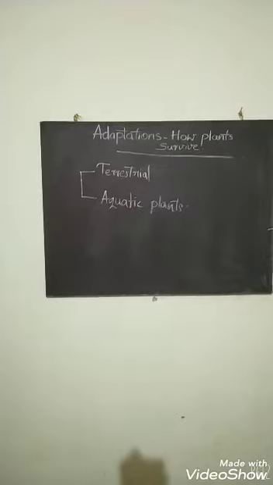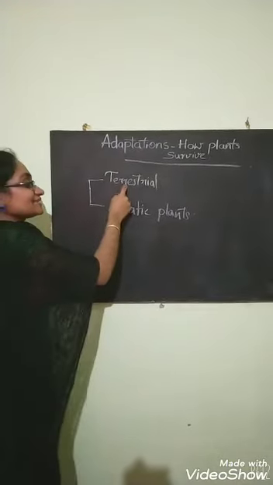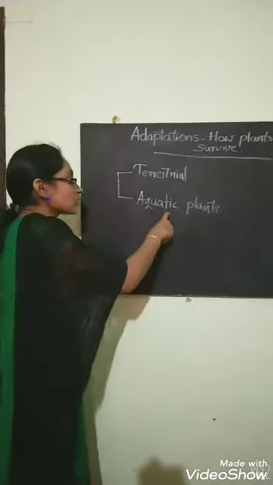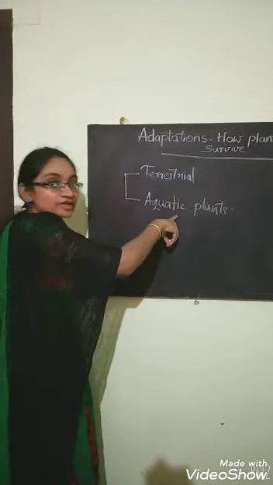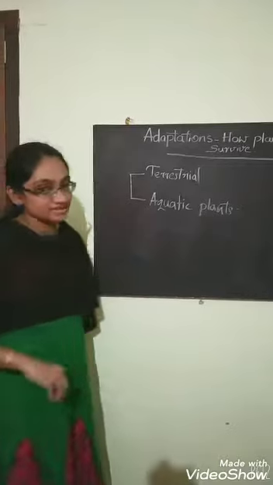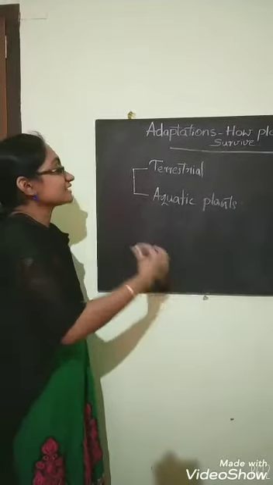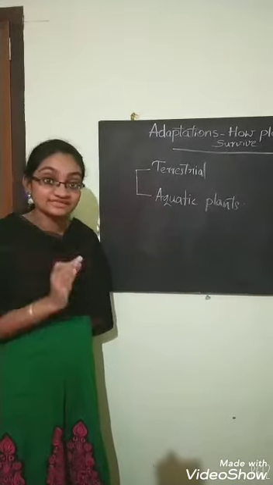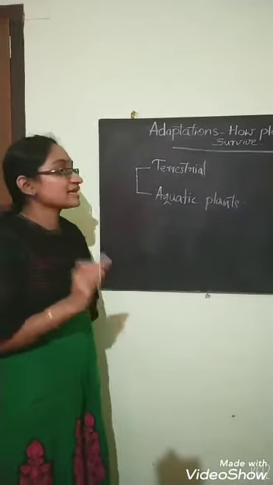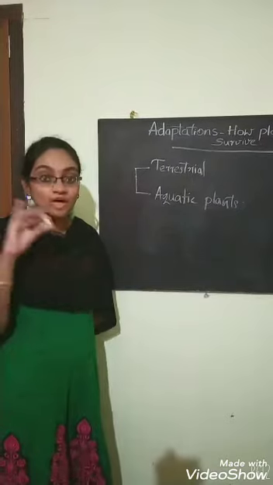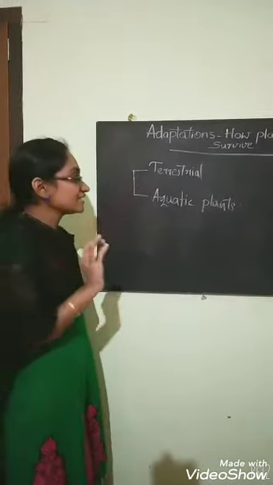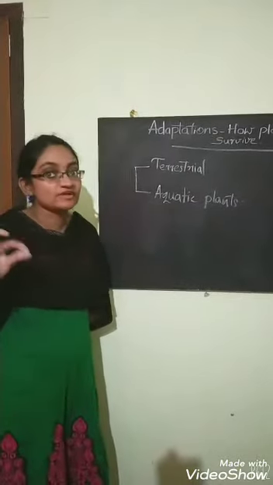So we explained that these terrestrial plants are the plants which are growing on land and these aquatic plants are the plants which are growing on water. And then we explained different types of terrestrial plants and different terrestrial regions. In the last class, we explained about the mountain region and the desert region plants. And I think it's clear for you and the notes are also given.